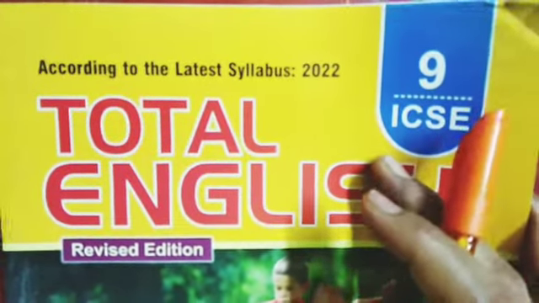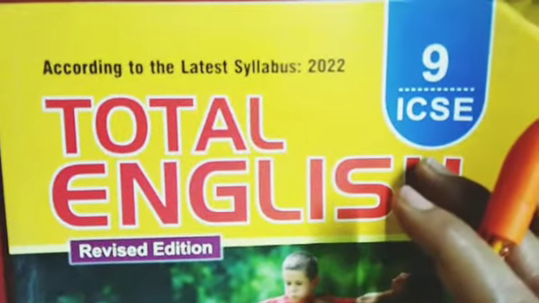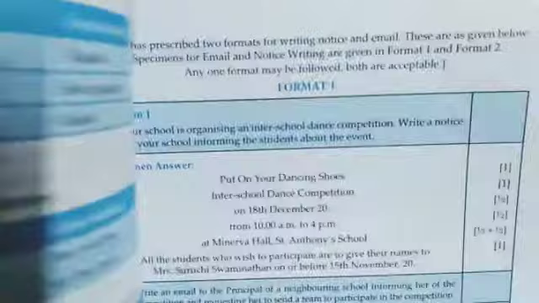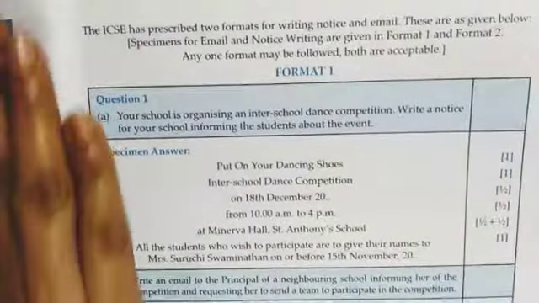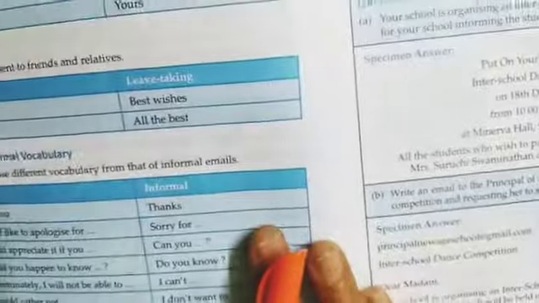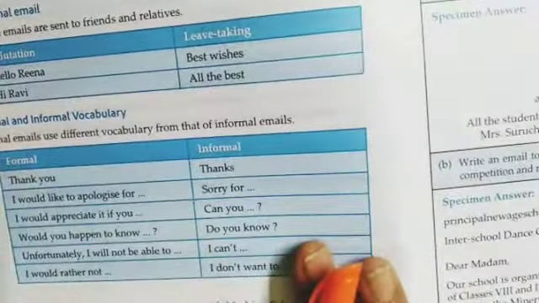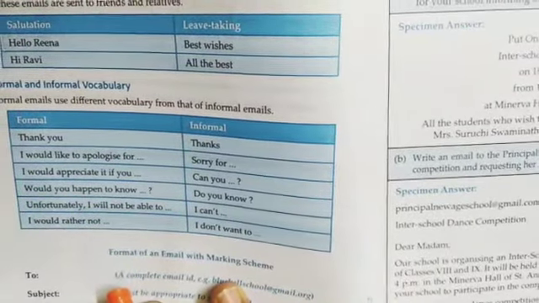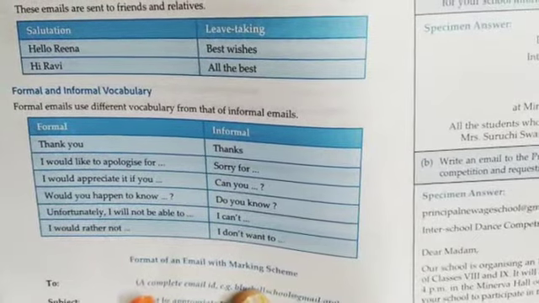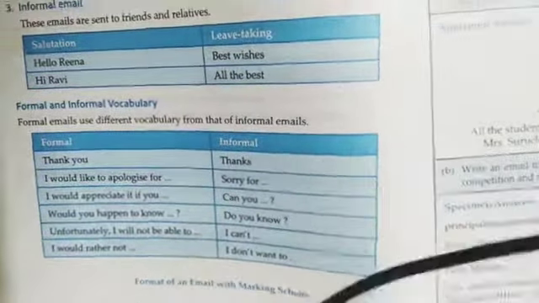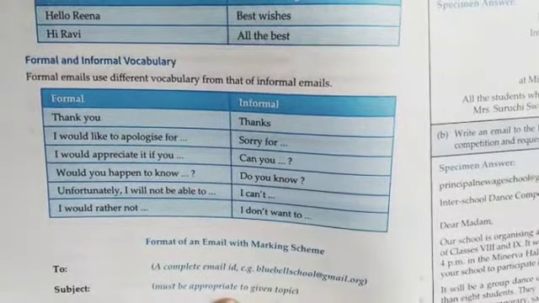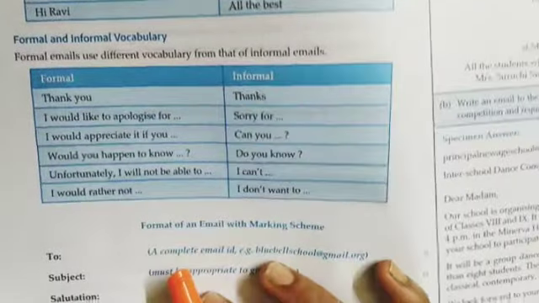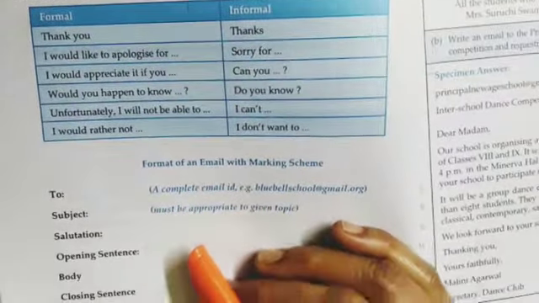Good morning, students. Today I am going to revise something for you that is in your Total English 1, that is email and notice. I have done it in my previous classes, but today I am just going to revise it for you. So take your book and open page number 16. Let's revise notice and email today. This is the most important thing for you.